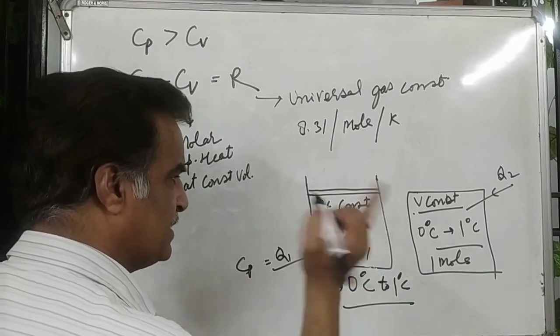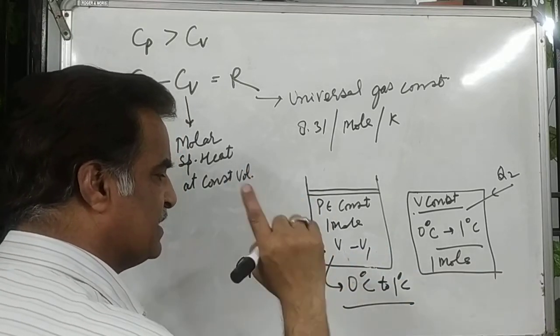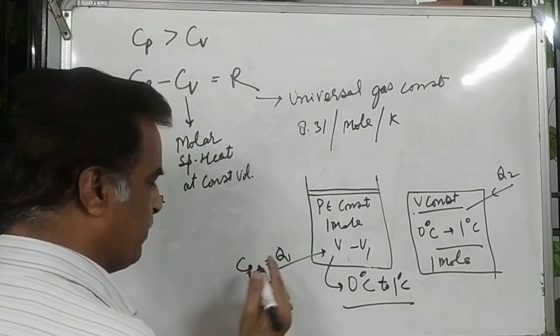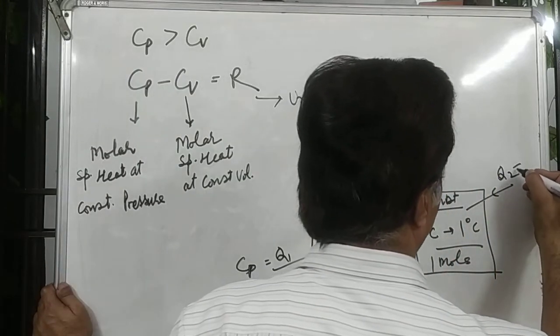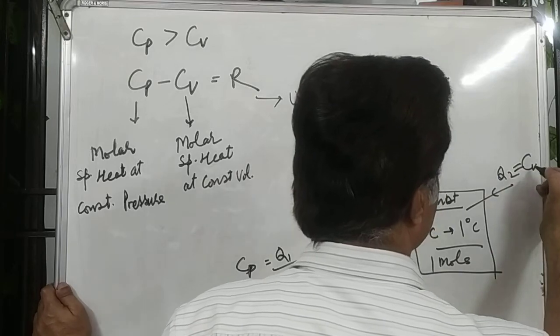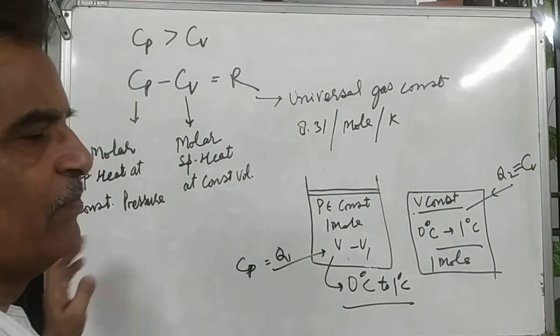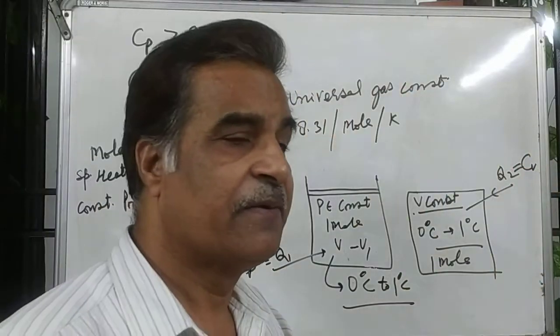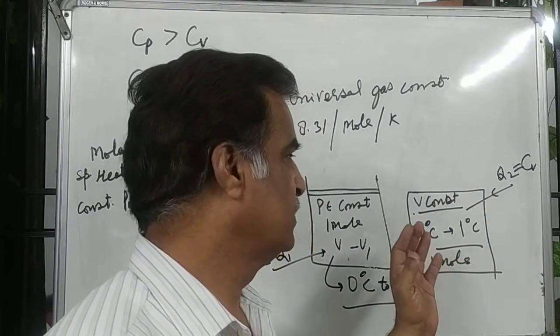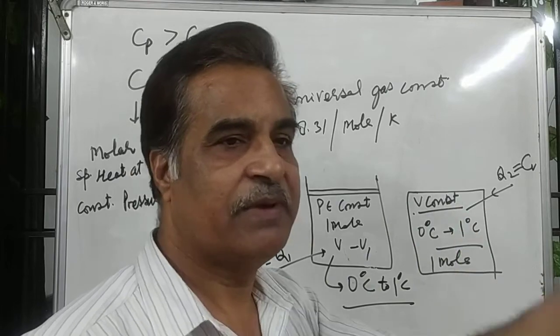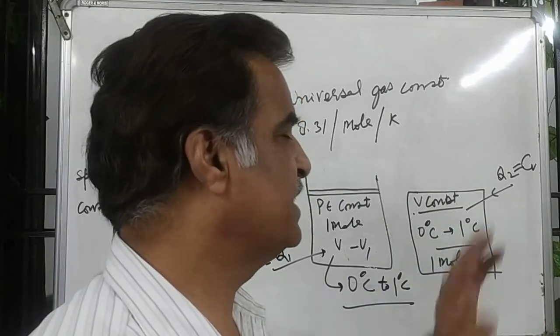For 1 mole, the energy required to raise the temperature by 1 degree Celsius under constant pressure is the Cp, and this is the Cv. Cv is molar specific heat. Molar specific heat is the energy for 1 mole of substance under constant volume required to raise the temperature by 1 degree Celsius. So this is molar specific heat.